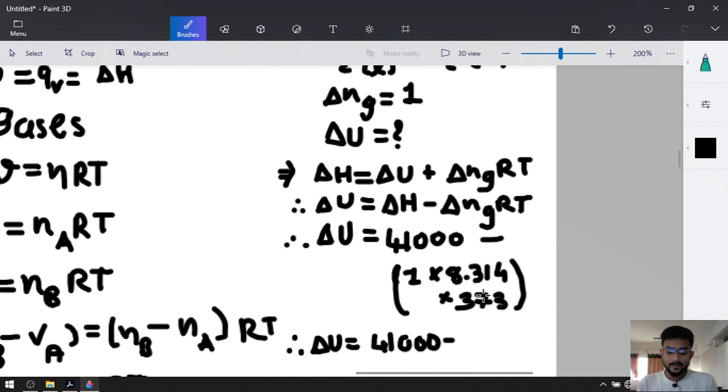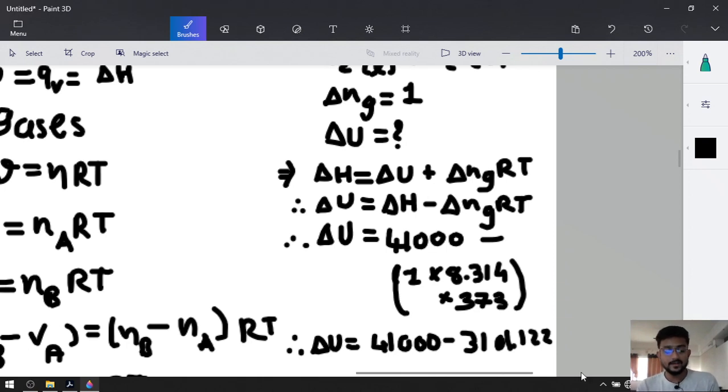Simply 8.314 into 373 will be equal to 3101.122.